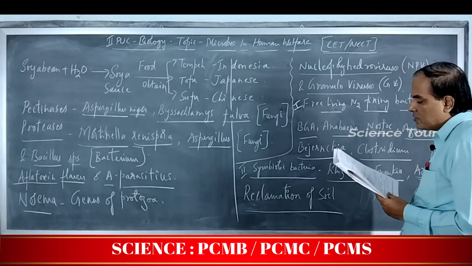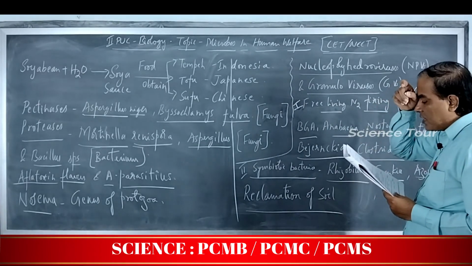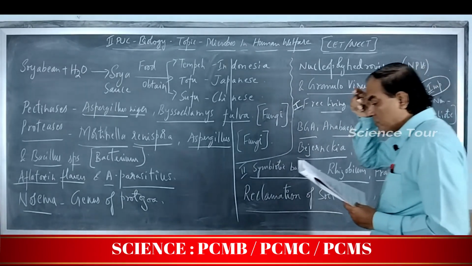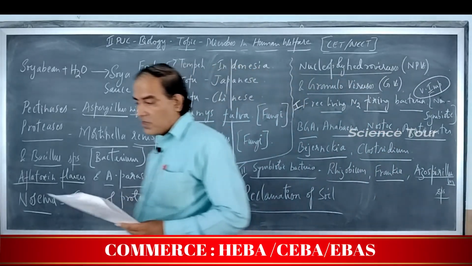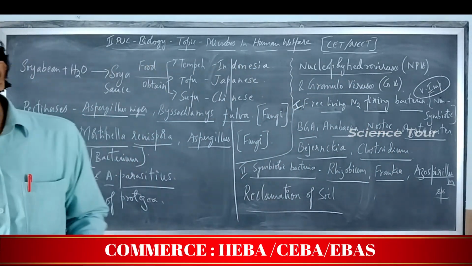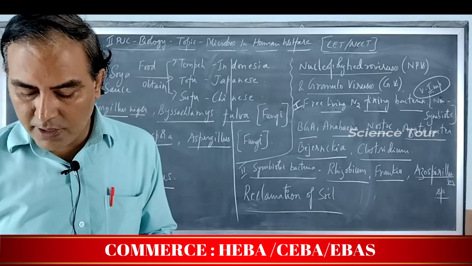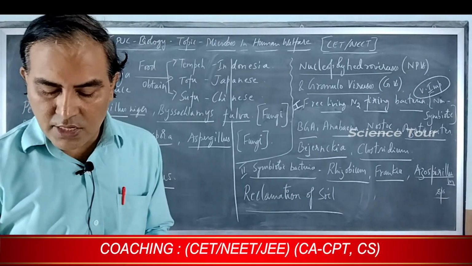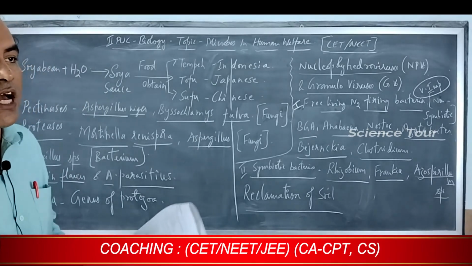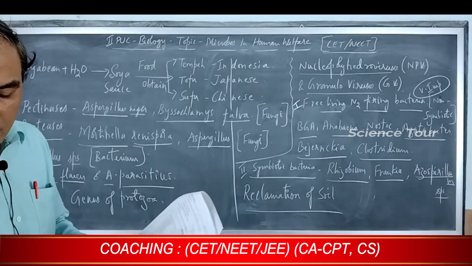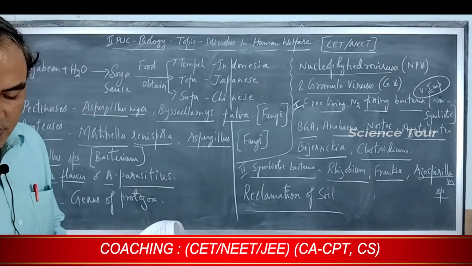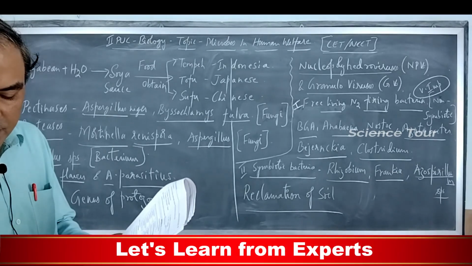Now VAM is used as a biofertilizer. Vascular arbuscular mycorrhizae, already studied. Arbuscules means branched finger-like hyphae. Mycos means fungus, rhiza means root.